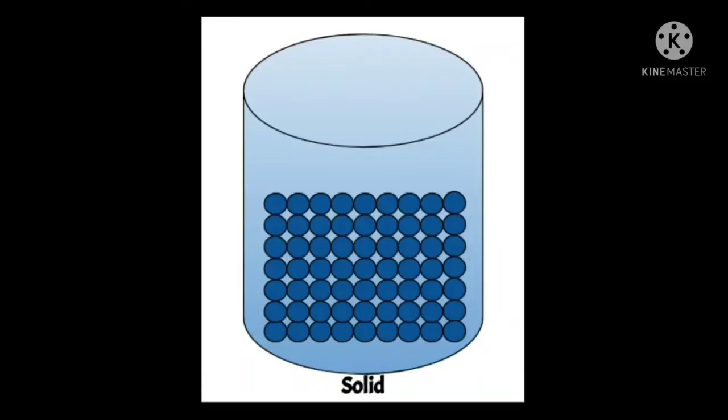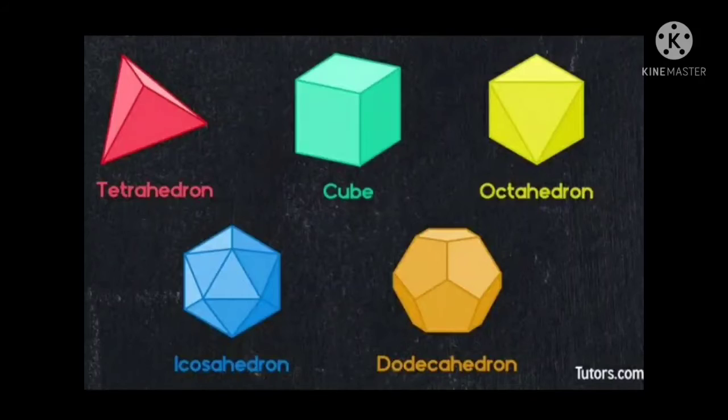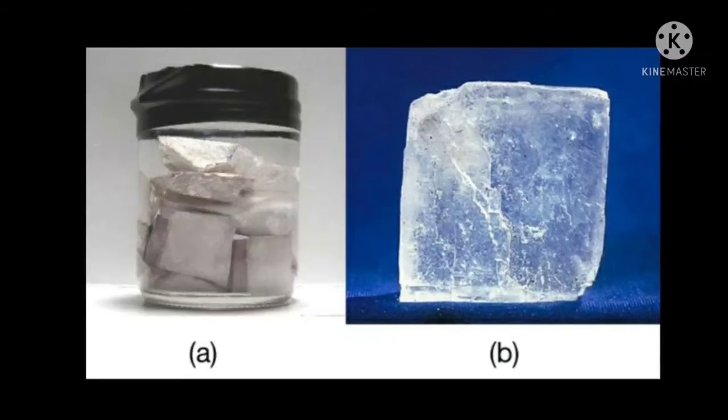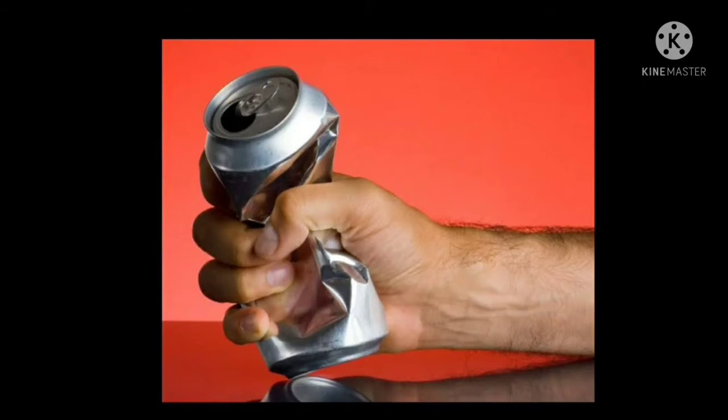Solids. In solids, the molecules are very closely packed. They do not have space between them to move. That is why solids have a definite shape, size and volume. Solids can be hard or soft. The shape of some solids can be changed by applying force.